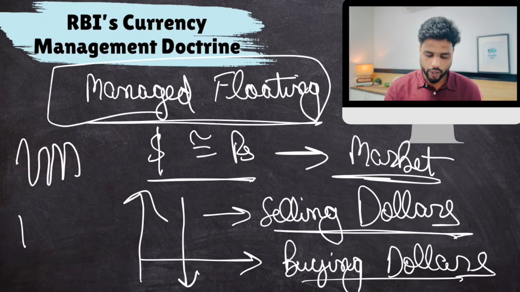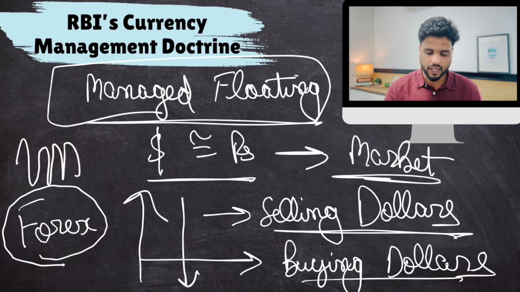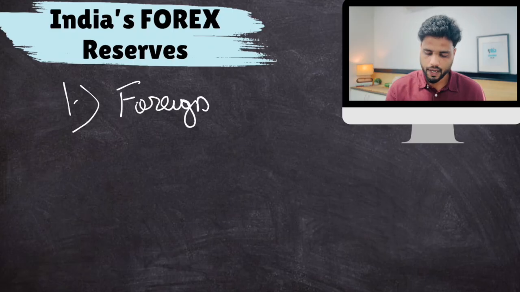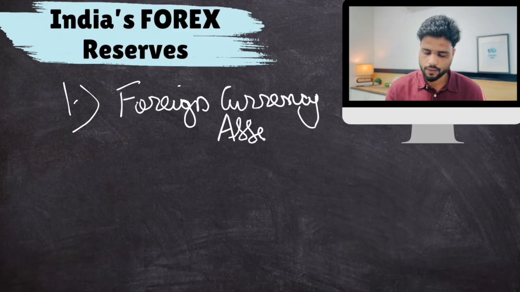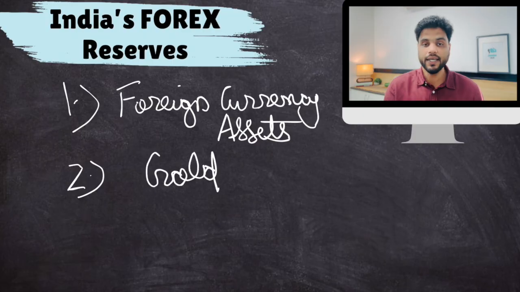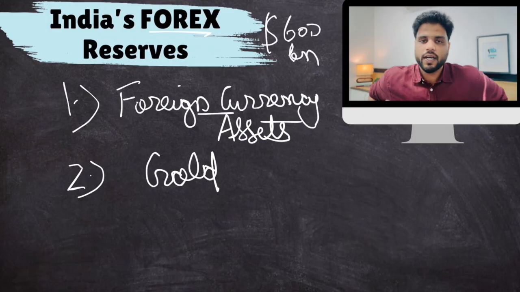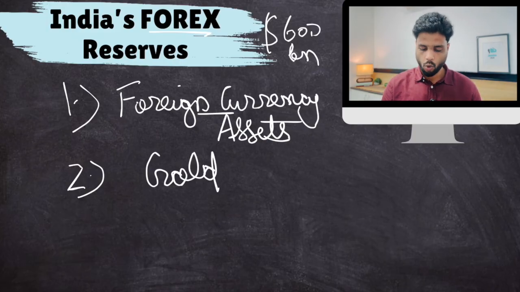Now, I told you about forex reserves. Forex reserves are managed by RBI. What is included in these forex reserves? Number one is foreign currency assets like dollars, pounds, all these. Then number two is gold. I'm writing this in decreasing order. If RBI's forex reserve is somewhere around $600 billion, $500 billion comes from foreign currency assets, then around $100 billion from gold.